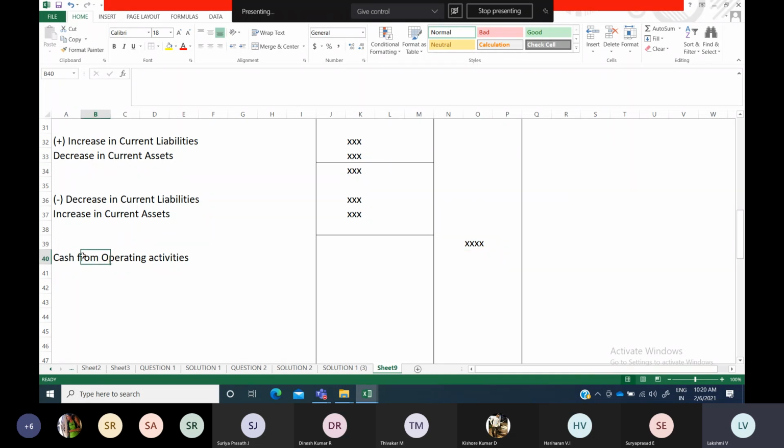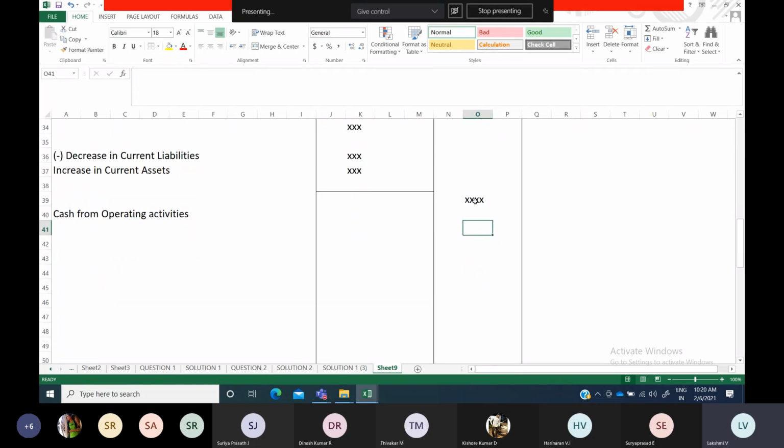Now this amount is known as cash from operating activities. Okay, so this is the one thing. You can also mention it as A, because A, B, C: operating activities is A, investing activities is B, and financing activities is C. Like that you can mention it anyway, or else if you want, you can skip that. Just mention it, because you can highlight and show this. Okay, so this is the thing we are getting.